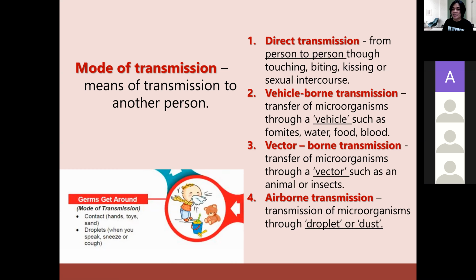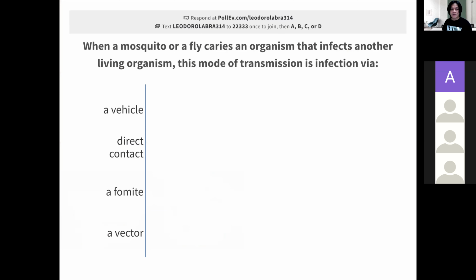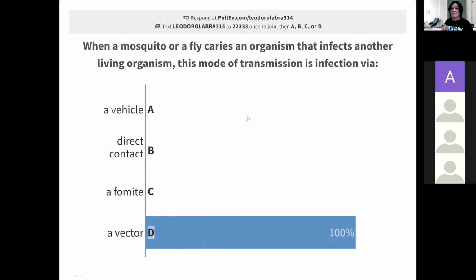This is very important. Without the mode of transmission, the microorganisms cannot transfer to the other patient. Okay, now let us see if you are able to answer this one. If you are asked in the exam this question: when a mosquito or a fly, a small fly, carries an organism that infects another living organism, this mode of transmission is infection via, okay, what are your answers?